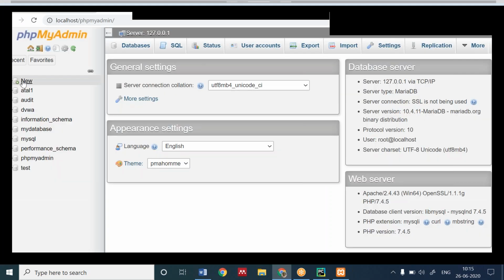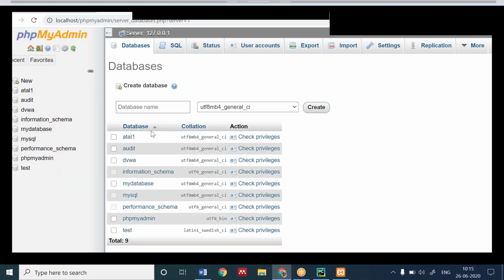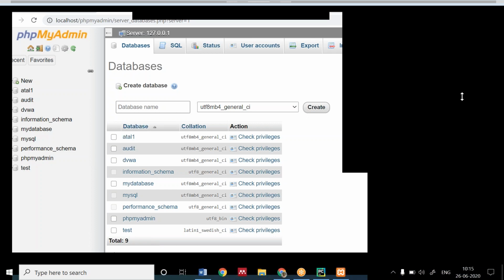See, you have to go on this New. You have to write the database name and click create. Everyone do it fast. You have to click on New, write the database name, and create it. Giving you 1 minute to perform this.